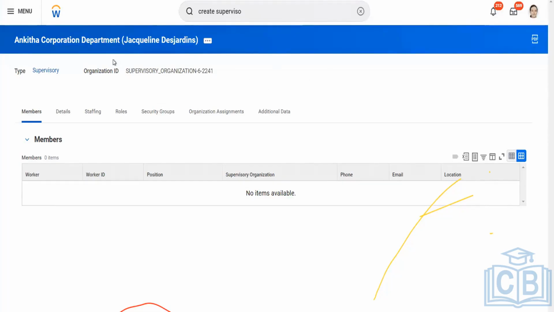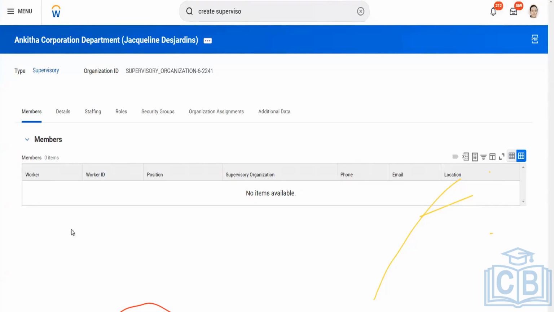Now I have clicked on and saved my supervisory organization, as you can see here, Ankita Corporation Department, because I created it as a subtype S department. I have selected the checkbox that the manager name should be displayed against my organization name, so Jacqueline's name is being displayed here. Type, I have selected supervisory because I have created a supervisory organization. Organization ID, you can see Workday has automatically created it.